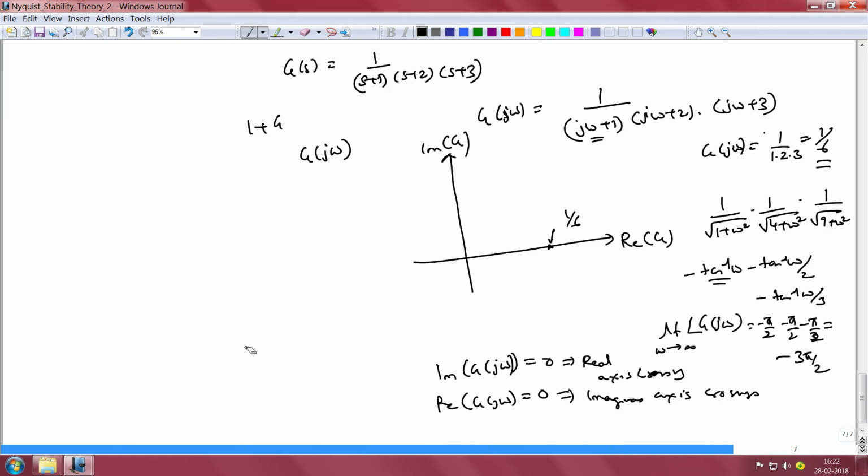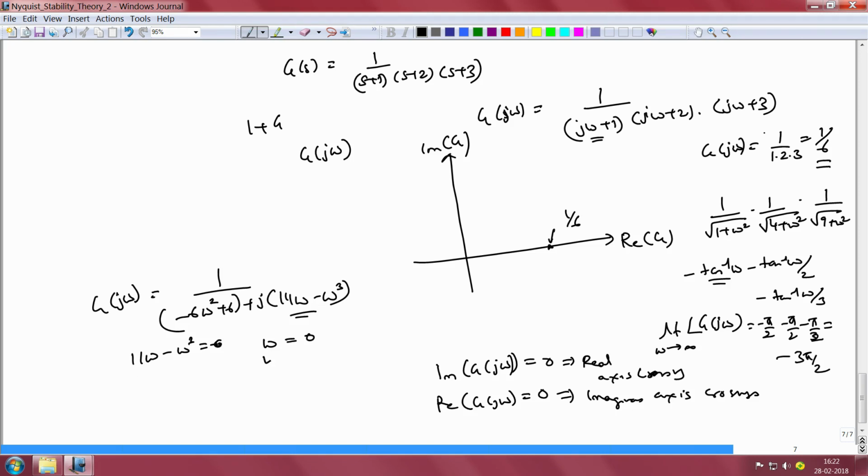In this particular case, if we were to expand out by multiplying the 3 terms, we would have g of j omega equal to 1 by minus 6 omega square plus 6 plus j times 11 omega minus omega cube. Therefore, the real axis crossing would happen when the imaginary term is 0, which implies that 11 omega minus omega cube should be equal to 0, which has a solution omega equal to 0 as one solution, the other being omega equal to square root of 11.